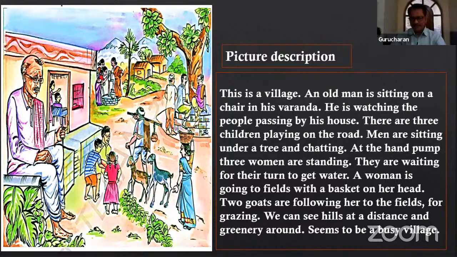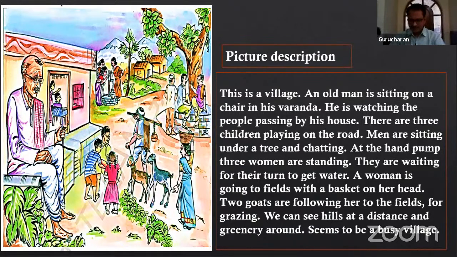Men are sitting under a tree and chatting. At the hand pump, 3 women are standing. They are waiting for their turn to get water. A woman is going to the fields with a basket on her head. 2 goats are following the man. I wrote her here, we can change it. 2 goats are following the man to the fields for grazing. We can see hills at a distance and greenery around. It seems to be a busy village.